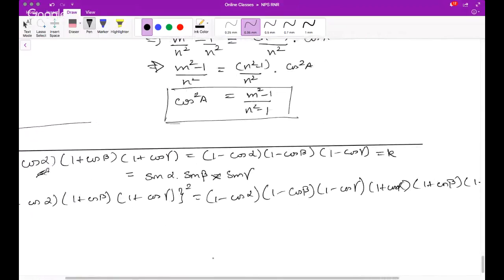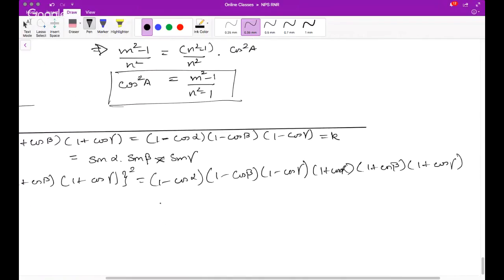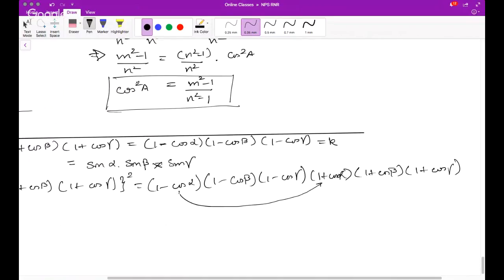Why did I do that? Because I can see that if I multiply 1 minus cos alpha by 1 plus cos alpha, it will become 1 minus cos square alpha, and 1 minus cos square alpha is sin square alpha. So now combine these two, these two, and these two.